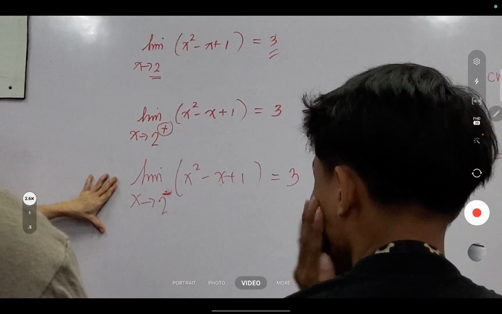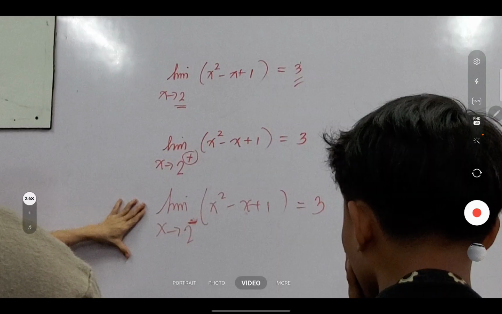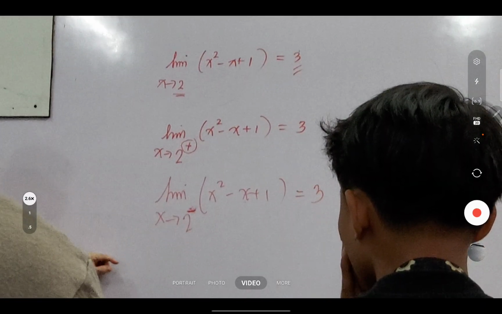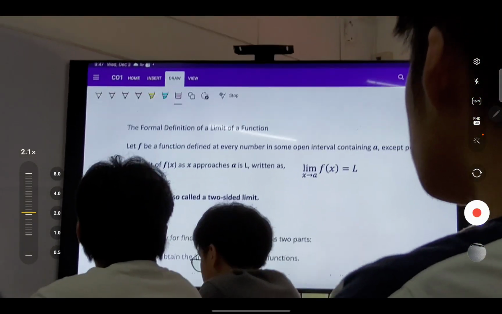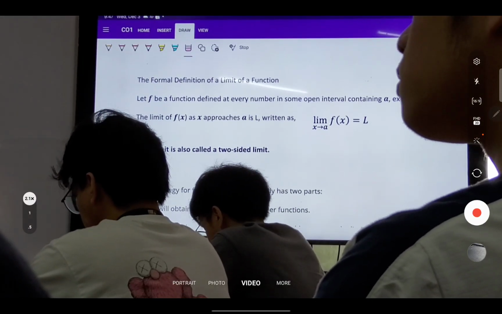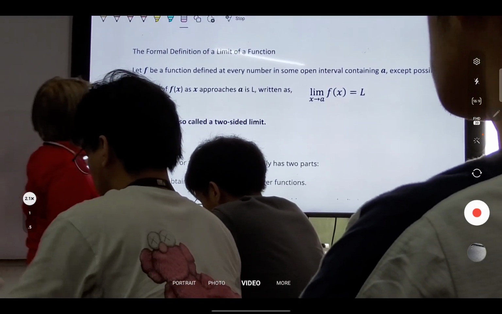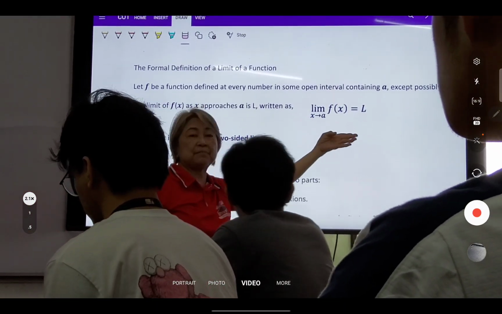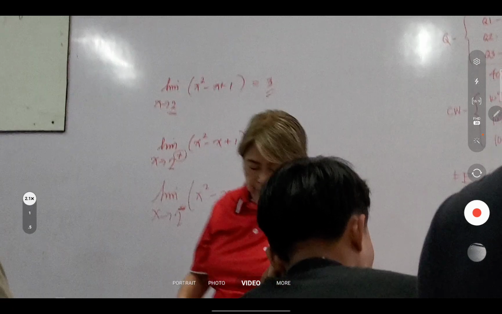Now the two-sided limit exists if and only if the right and left limit are equal. Right? So ito yun. Kaya diniscuss ko muna yan. Because it says here that this limit is also called two-sided limit. Okay, so we say here that the limit of f of x as x approaches a is L, written in this manner. So this is a two-sided limit. Alright? Okay. Now you understand this better when we go to two-sided limits.